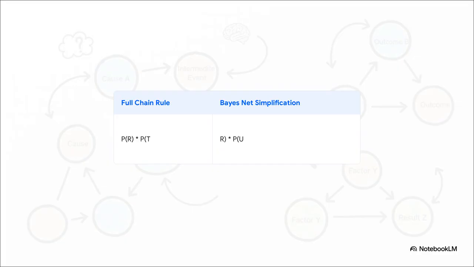Now here's where the magic really happens. This visual map, this blueprint, translates directly into much, much simpler math. Instead of a giant formula where everything is connected to everything else, we can break it down. We only need to care about the direct parents of a node.